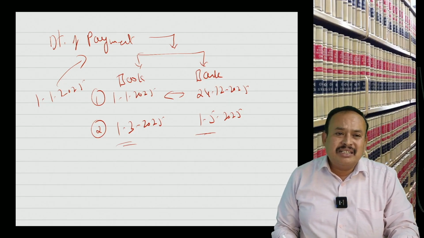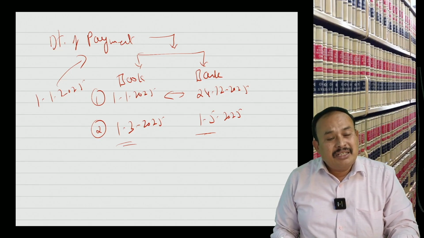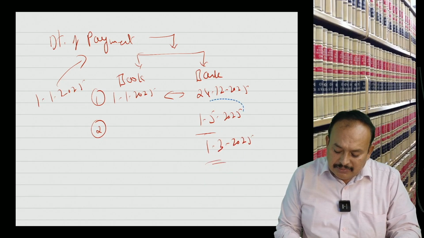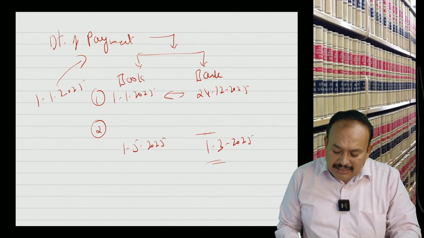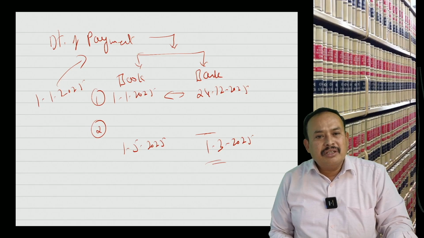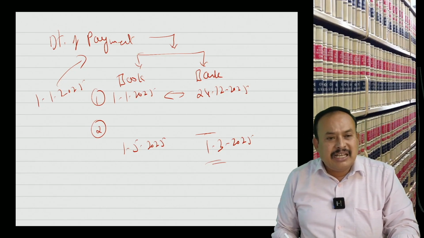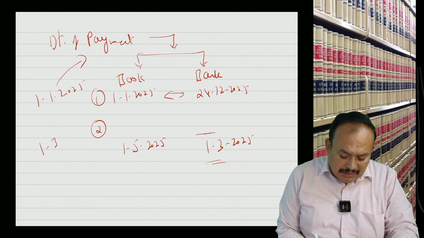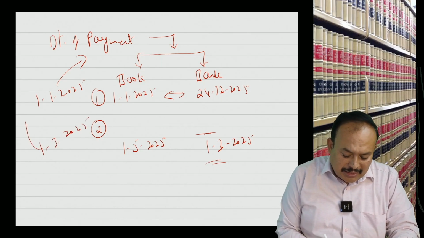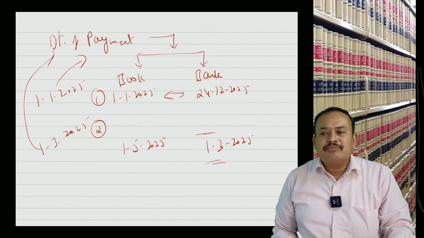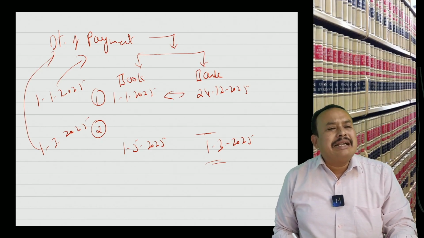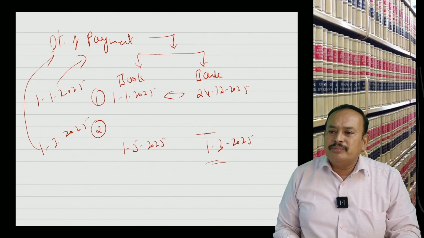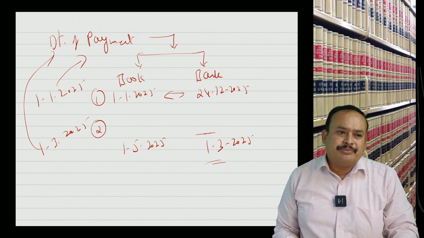Which is earlier? 1st March. So 1st March 2025 is the date of payment. That's it. Book entry or bank entry, whichever is earlier, you follow this process.